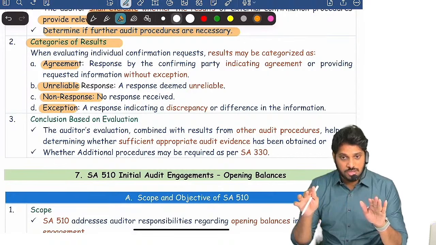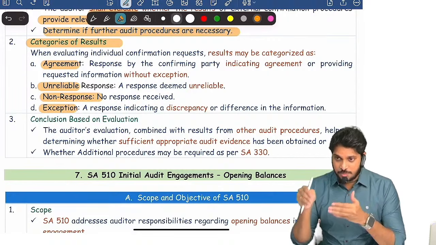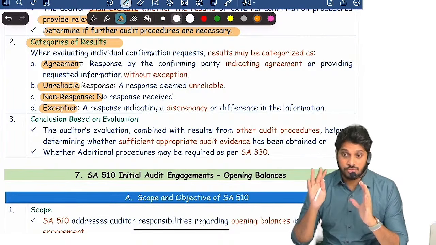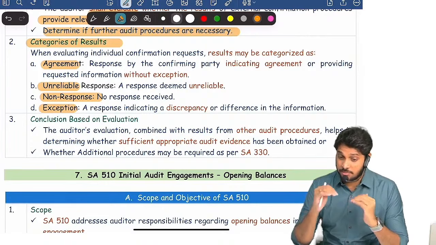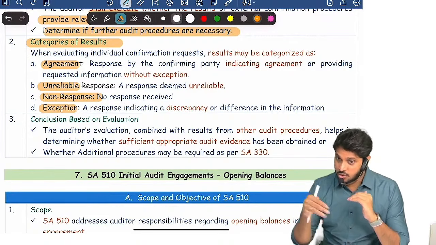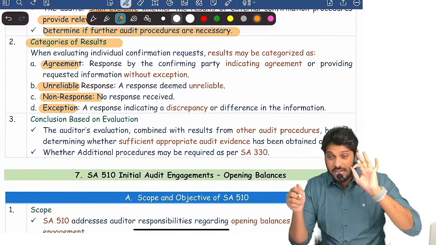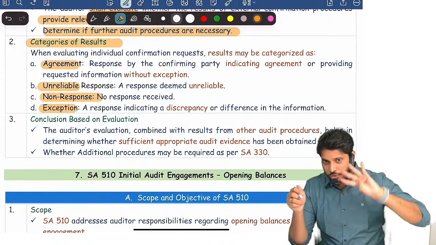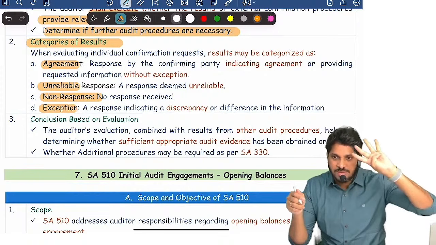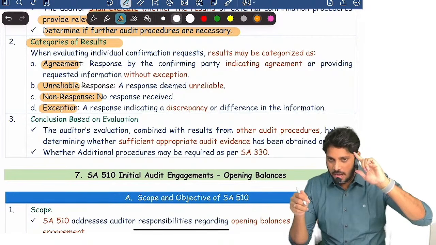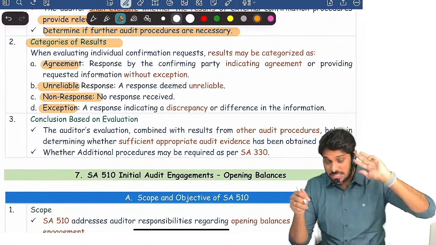It was not found at all. Somewhere I felt this particular debtor is doubtful. In the sense, it is not reliable. Some dummy transaction is there behind that. So we have to investigate that. So a response indicating, unreliable response. 4 categories. External confirmation result will be categorized into 4. Exception, agreement, no response, doubtful response.